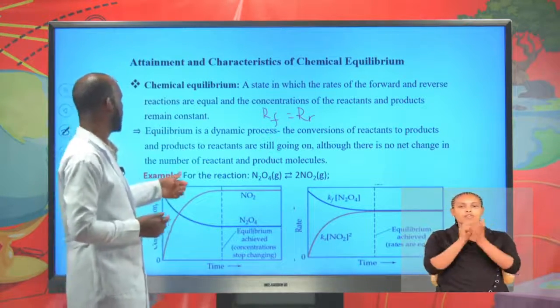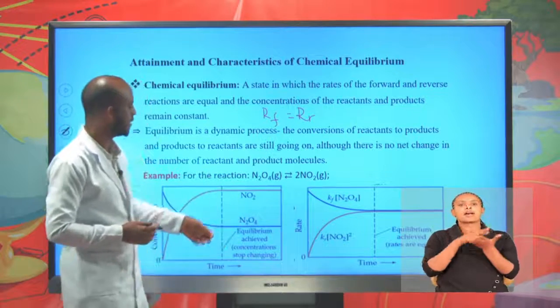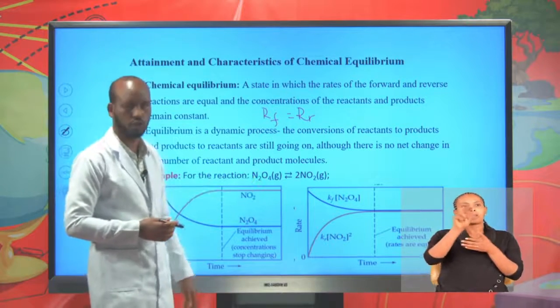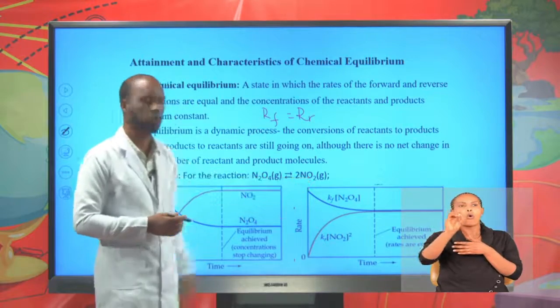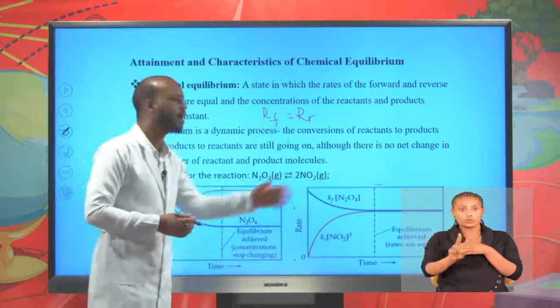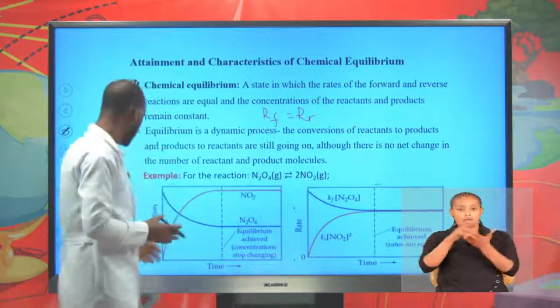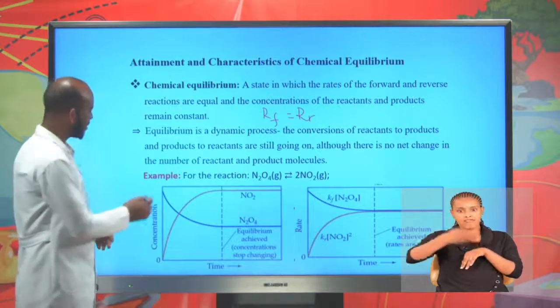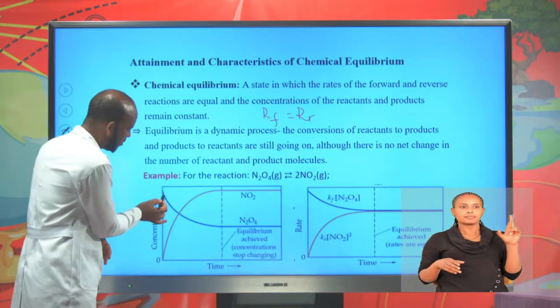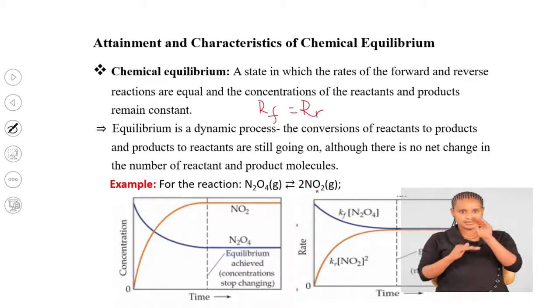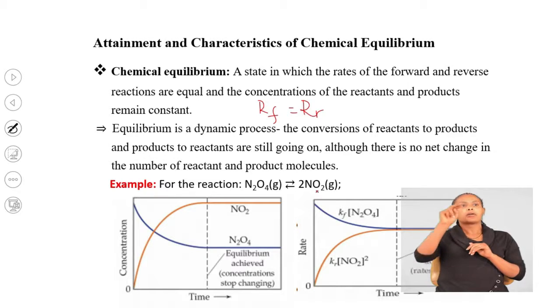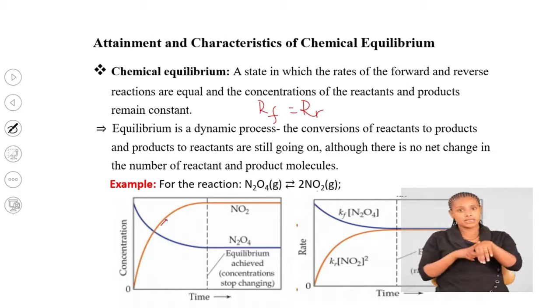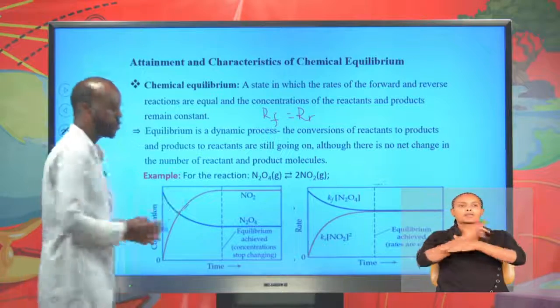For example, the reaction of dinitrogen tetraoxide converting into nitrogen dioxide is an equilibrium reaction. You see, this is a concentration-time graph. The concentration of the reactant decreases, and the concentration of the product, nitrogen dioxide, increases. After some time, equilibrium is established.